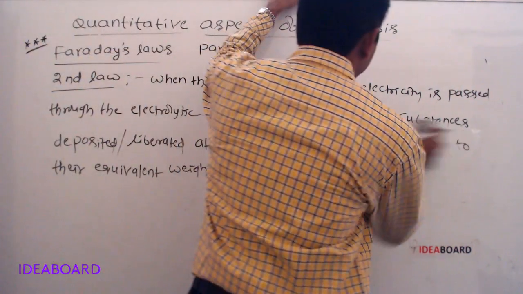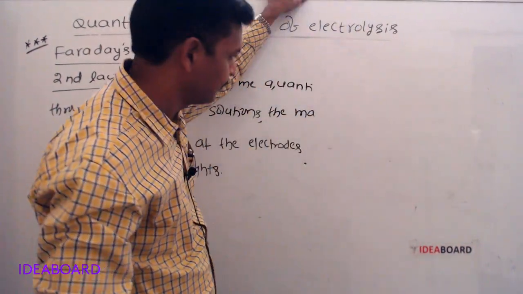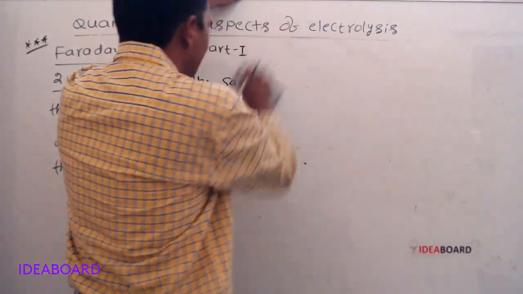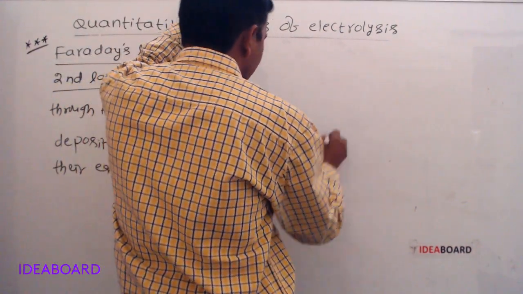See, for example, if we take two electrolytic cells, both filled with different electrolytic solutions.